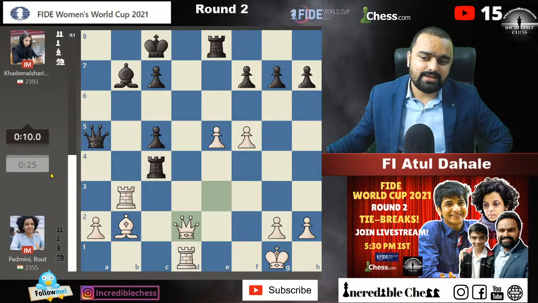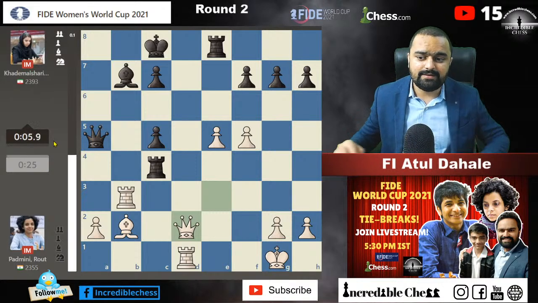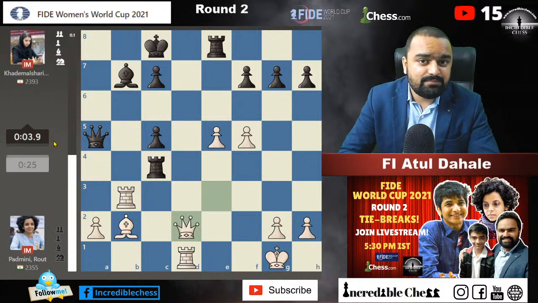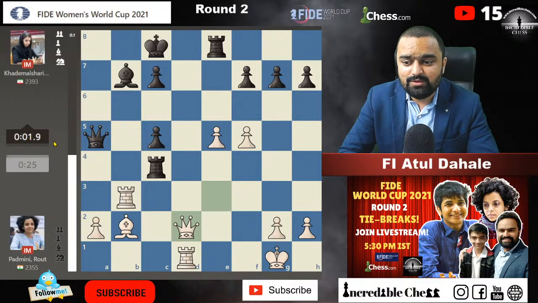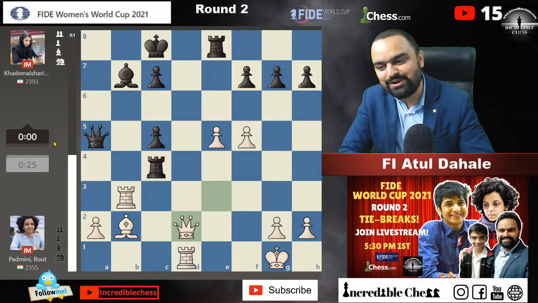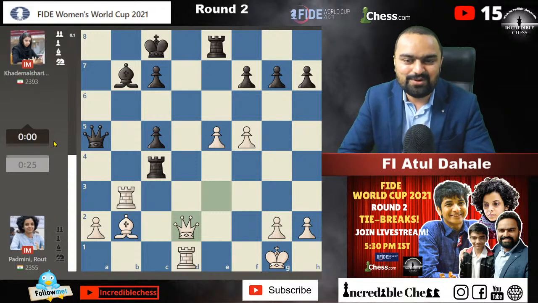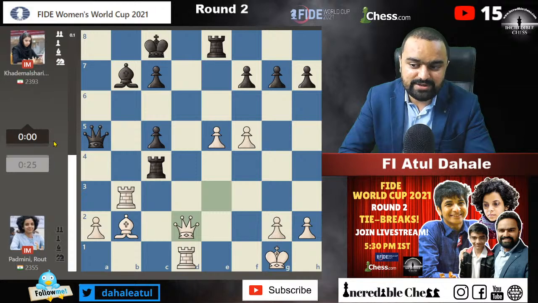Both are under pressure, guys. Both are playing in seconds. This is going to be very, very crazy now. Because from my personal experience, I say that the more you are in time pressure, the more you play worse chess. It's very difficult to judge the position quickly and to play the position quite quickly. So these players have to be very, very quick and very, very accurate.